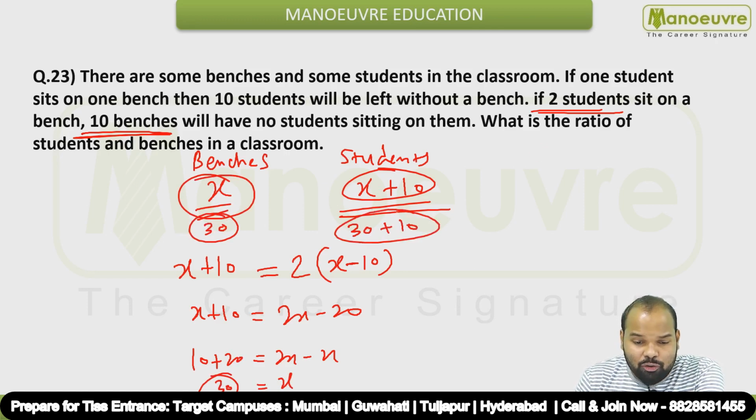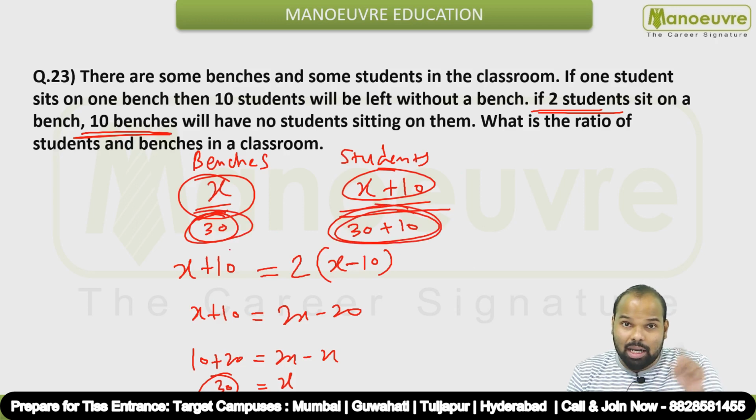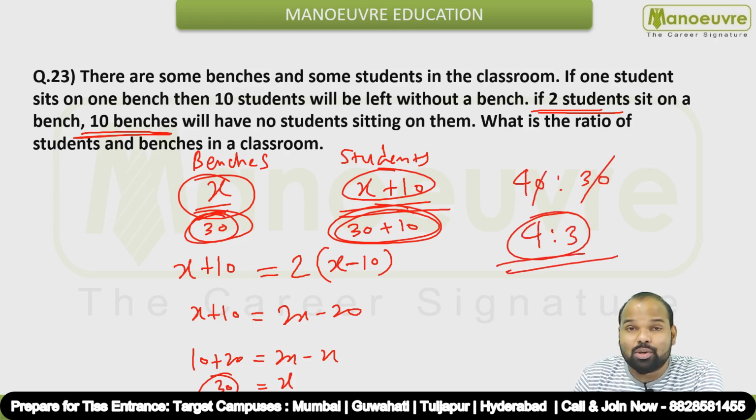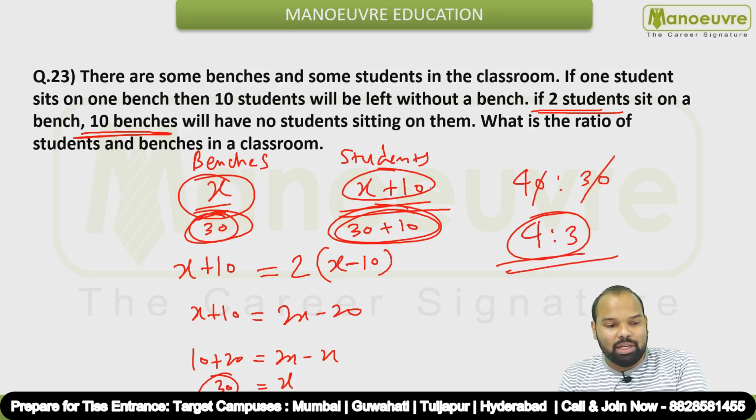So what is the ratio of students to benches? Remember this, students first and then benches. So 40 students and 30 benches. So the ratio is 4:3. This is your final answer, guys, 4:3.